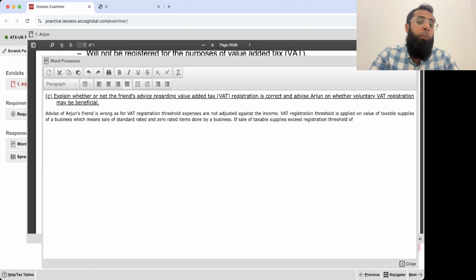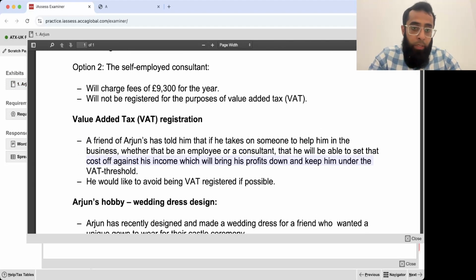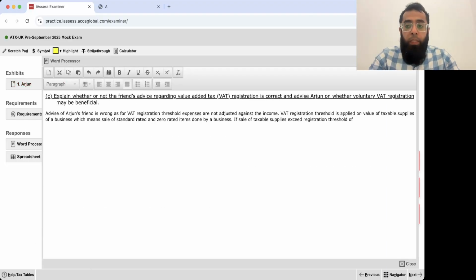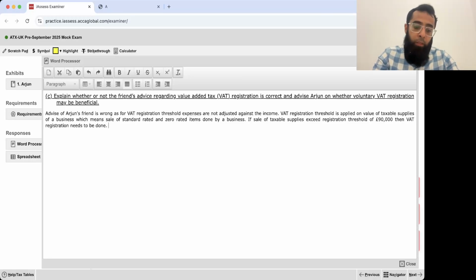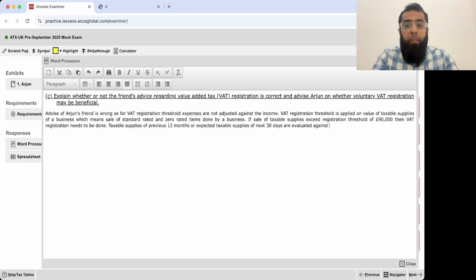of 90,000 pounds. Okay, let me copy the pound sign. Registration threshold is 90,000 pounds. Registration threshold of 90,000 pounds, then VAT registration needs to be done. Okay, taxable supplies of previous 12 months or expected taxable supplies of next 30 days are evaluated against the VAT registration threshold.